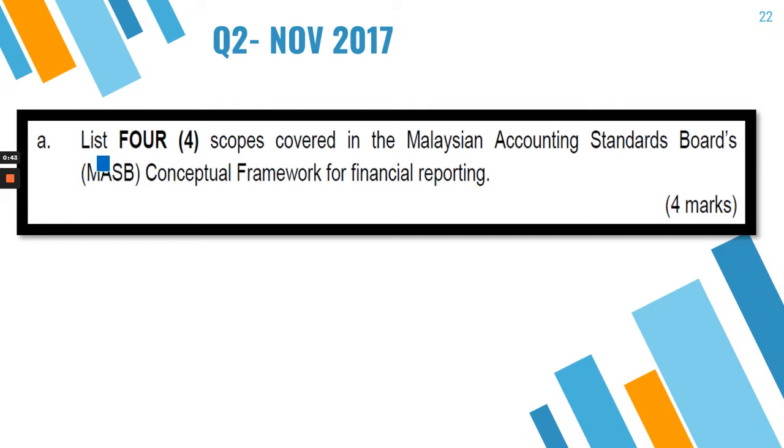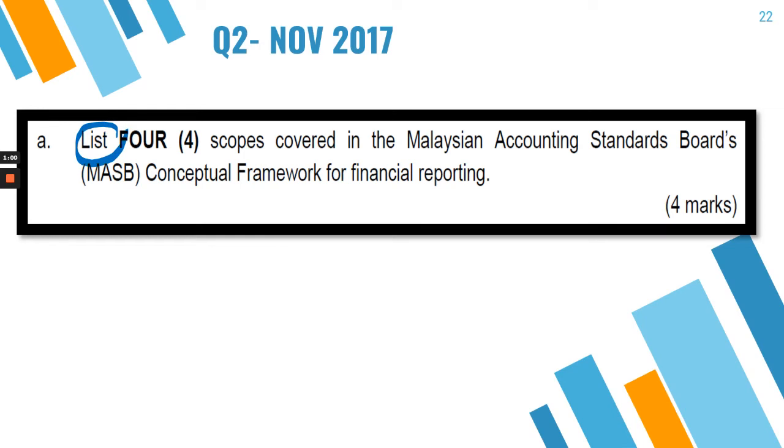Question 2A. List 4 scopes covered in the Malaysian Accounting Standards Board, MASB, Conceptual Framework for Accounting. So you're just asked to list, right?